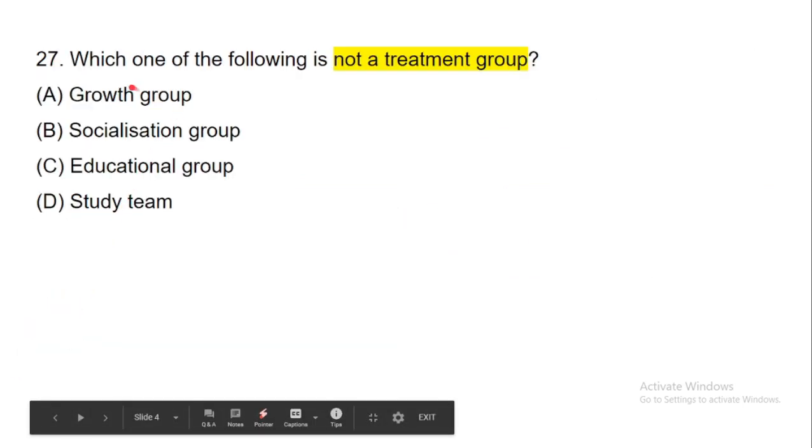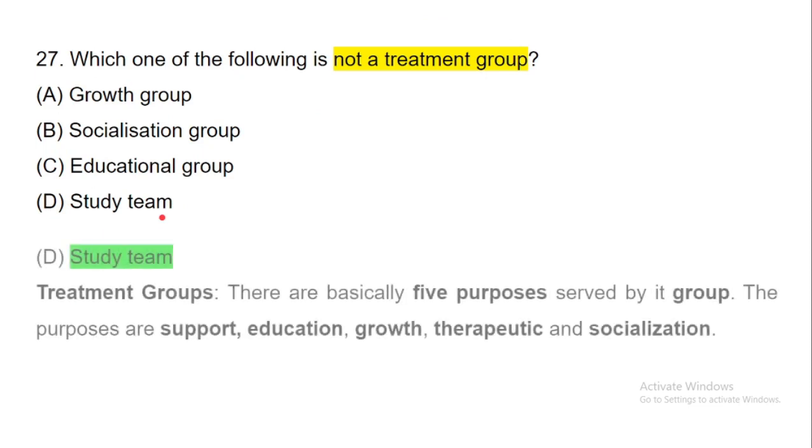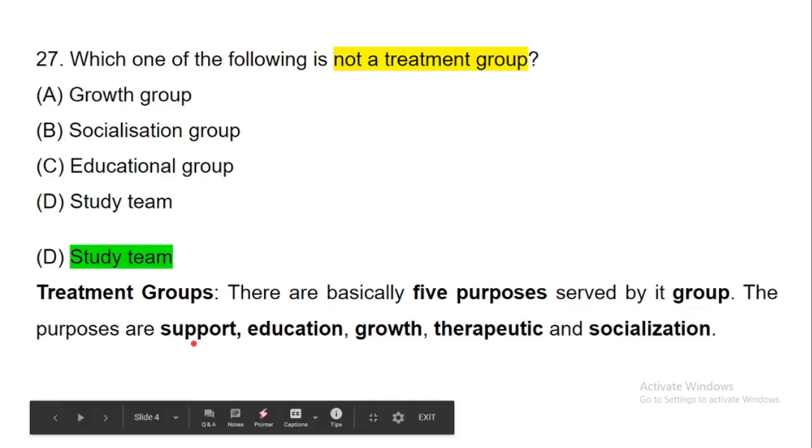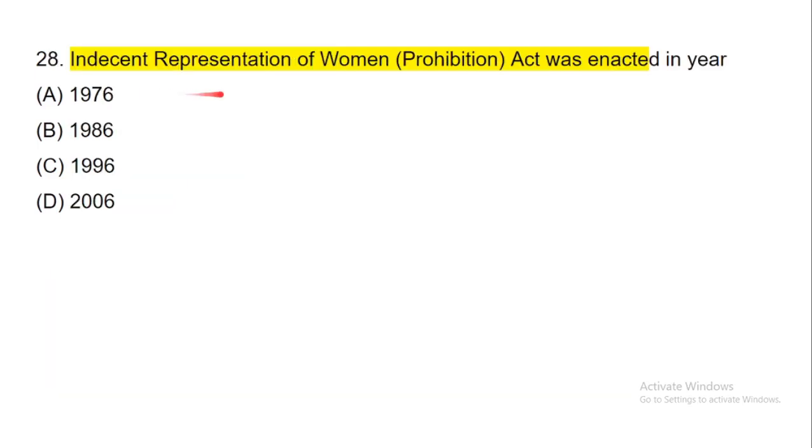Now next question, which one of the following is not a treatment group? Here, which one is not a treatment group? We know that study team is not a treatment group, because treatment groups basically serve five purposes: support groups, education groups, growth groups, therapeutic groups, and socialization groups. So growth groups, socialization groups, and education groups are part of treatment groups, but study team is not a treatment group.